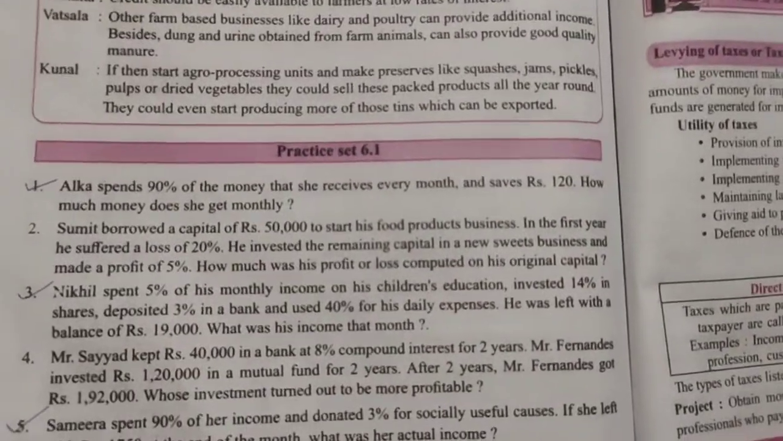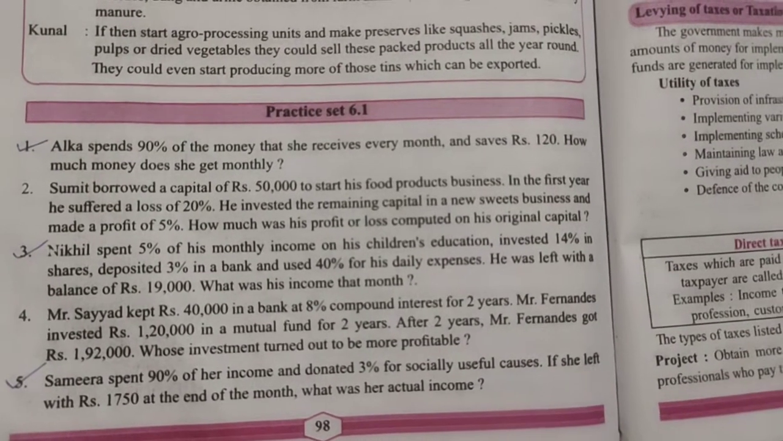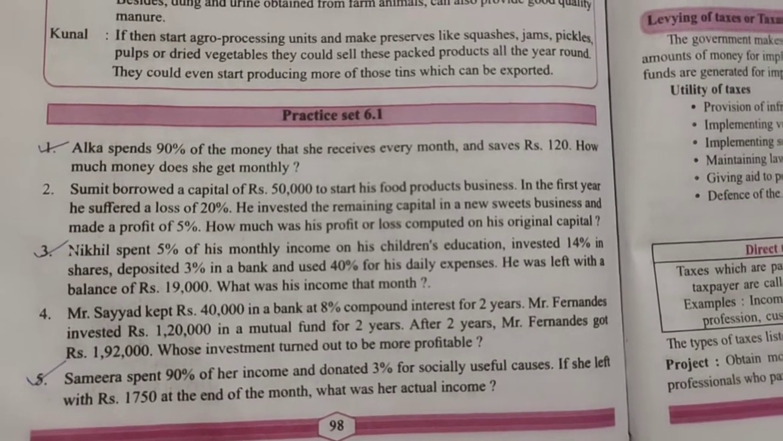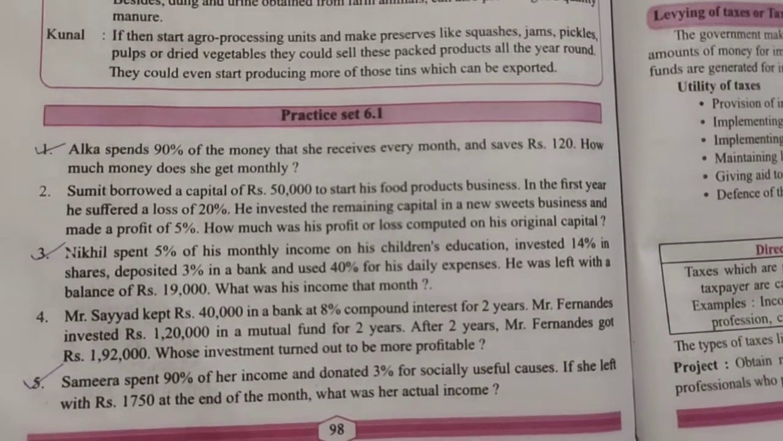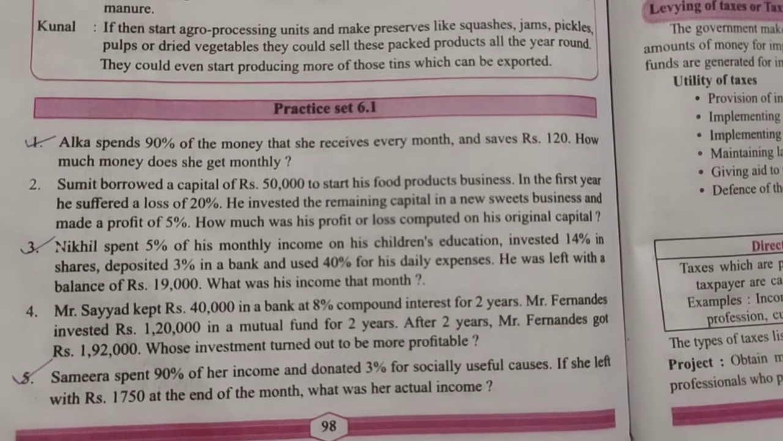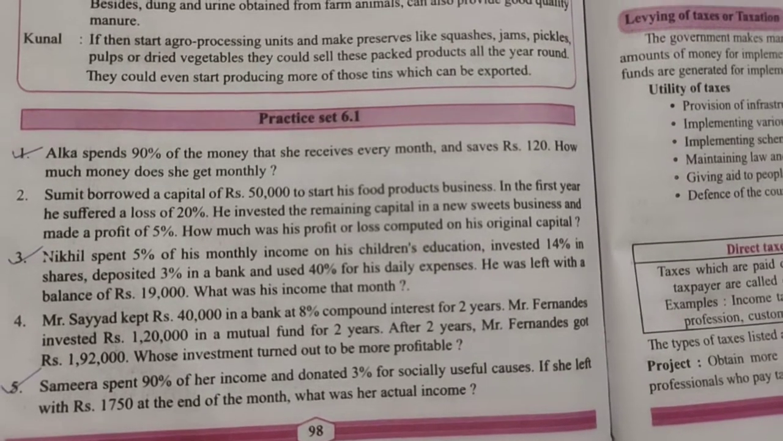Okay, now see first exercise. Students, your 6.1 is completely you have to solve, nothing is omitted here. Now see question number 1. Alka spends 90% of the money that she receives every month and saves rupees 120. How much money does she get monthly?